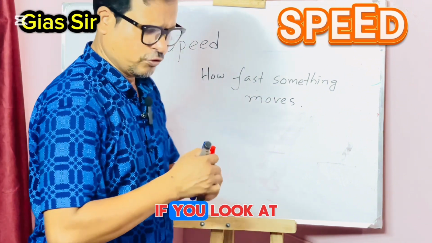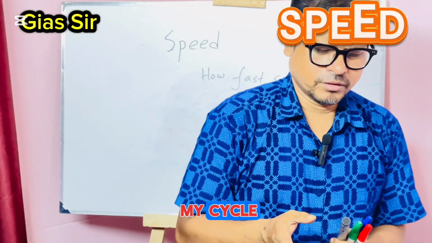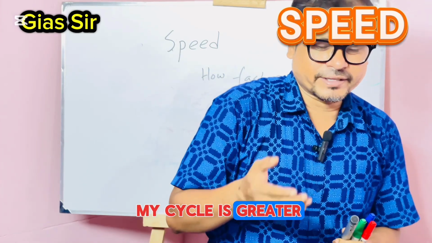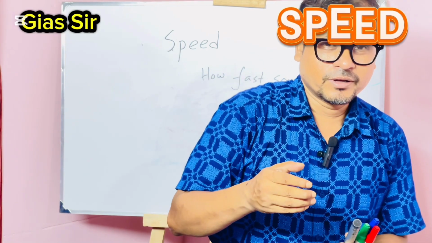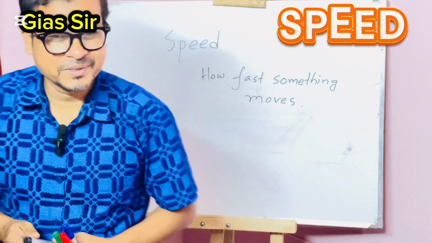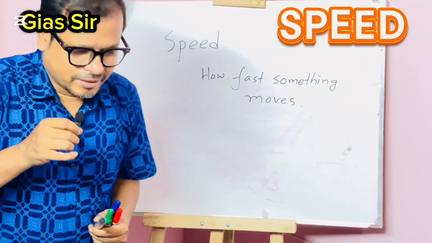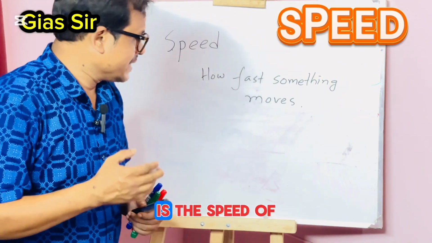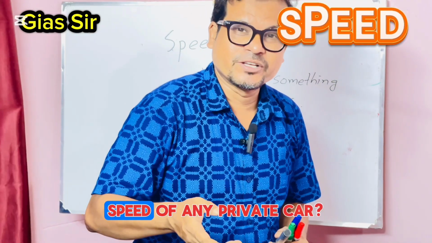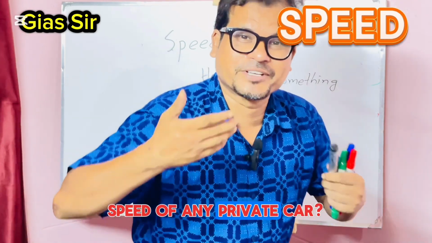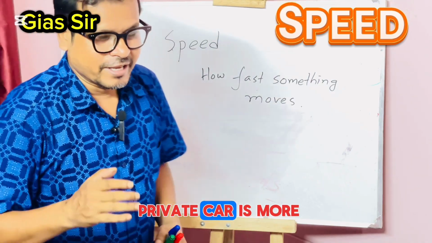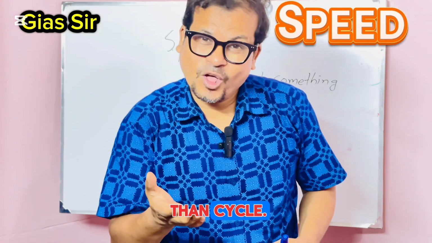Okay, fine. If you look at my cycle, is the speed of my cycle greater than the speed of a private car? Could anybody tell me? Obviously, the speed of the private car is more than the cycle.